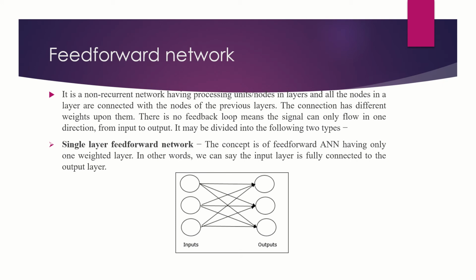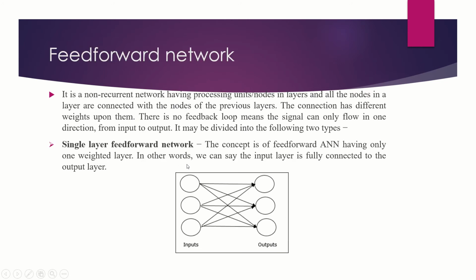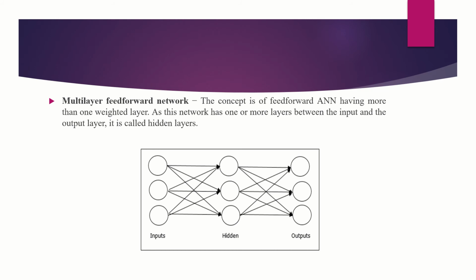In the single layer feed forward network, one weighted layer is present. You can see in this diagram that this is the input layer, and the output of each input node goes to every node of the output layer. So every node of the input is connected to every node of the output, so it is fully connected to the output layer.